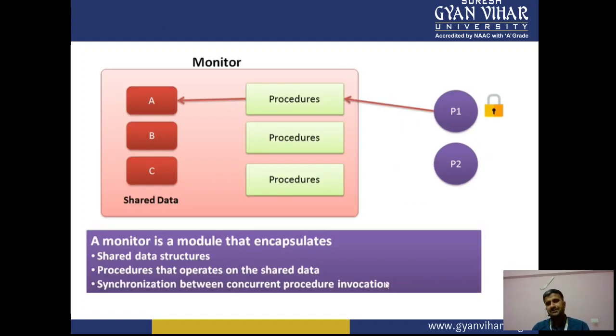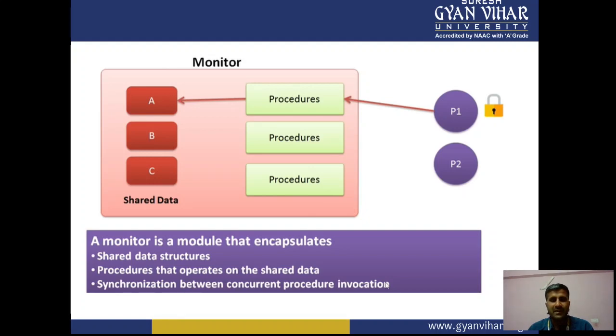In a monitor, we have shared data and certain procedures. With semaphores, P1 and P2 can access shared data directly, but in a monitor, processes cannot access shared data directly; they access it with the help of procedures. Procedures are nothing but methods. A monitor is like a class.